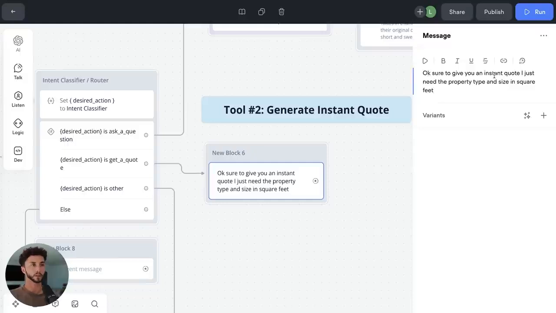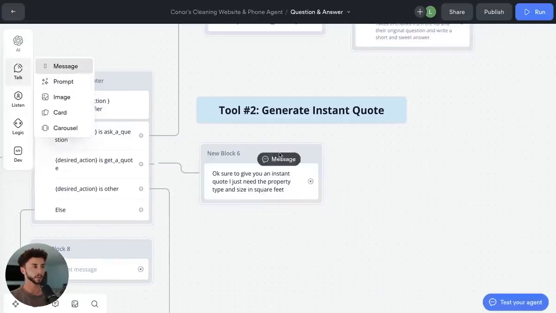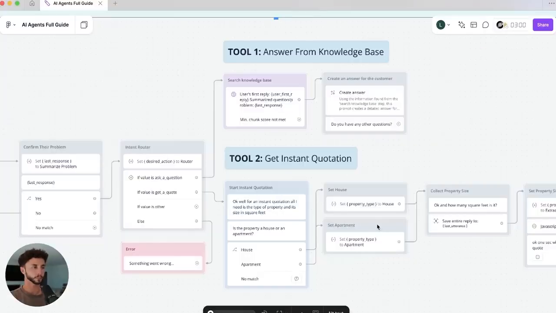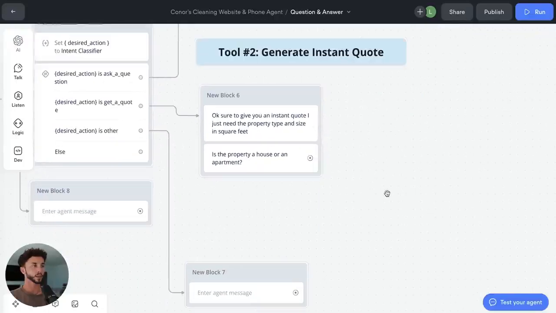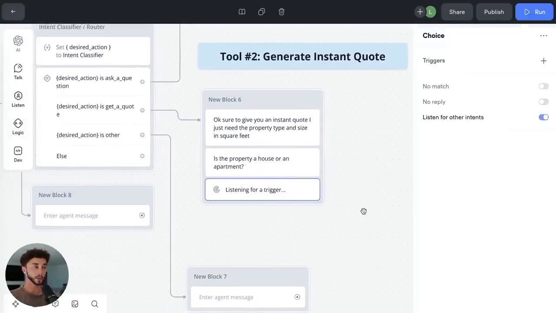Okay, sure, to give you an instant quote, I just need the property's type and size in square feet. Then I'm going to add another chat step, or message, sorry. And we can ask a question: is the property a house or an apartment? And then next, we can do one of these choice steps again. And this time we get to create some custom intents.